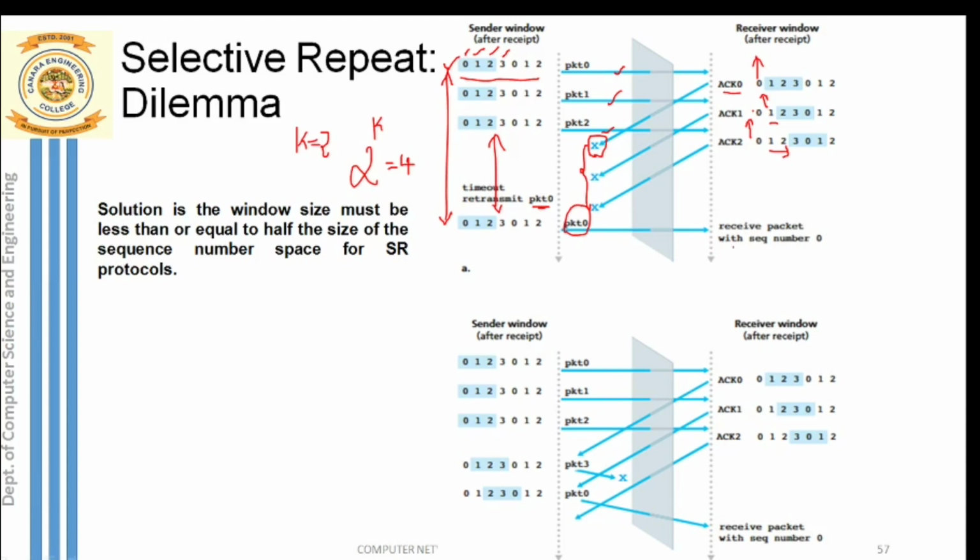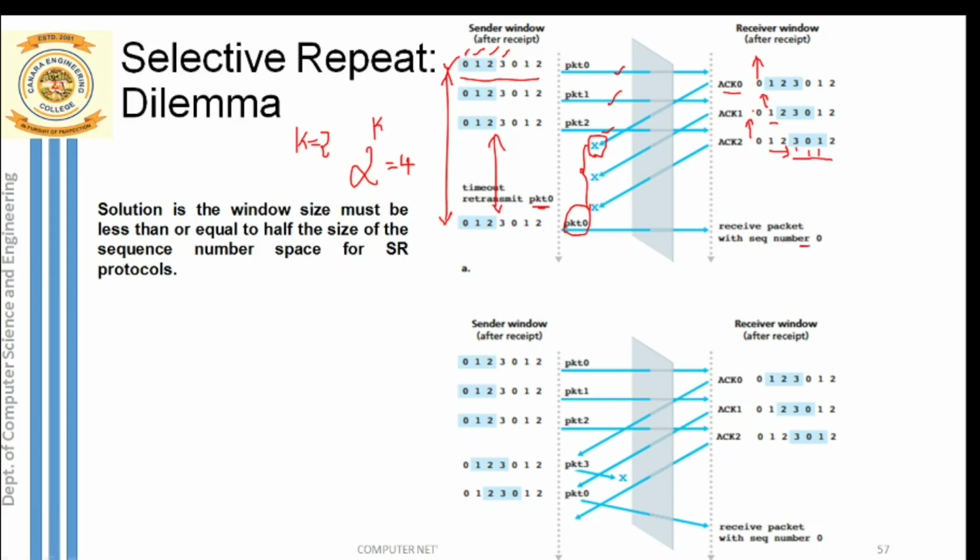But what is happening at the receiver side? You can notice here our receiver has already slid his window by 3 positions, because the receiver knows that he has correctly received the packets and has already sent the acknowledgements. But the receiver is now expecting new packets, those with sequence numbers 3, sorry, 0 and 1. This is the 4th packet, this is the 5th packet and this is the 6th packet. 3 new packets he is expecting.